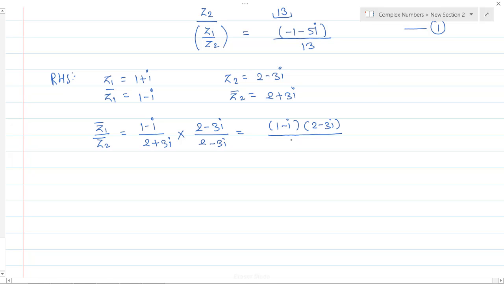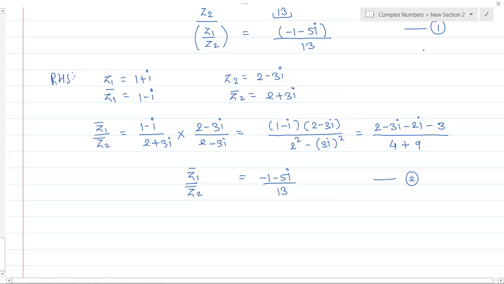So let's keep this simple. Let's solve the numerator. 1 into 2 is 2, 1 into minus 3i is minus 3i, and minus i into 2 becomes minus 2i. Minus i into minus 3i gives plus 3i square, and i square is minus 1, so it will be minus 3. The denominator is 2 square, which is 4, minus 3i square, which becomes plus 9. So 2 minus 3 is minus 1, minus 3i minus 2i is minus 5i, whole divided by 13. This is z1 bar upon z2 bar. This is my equation number 2.